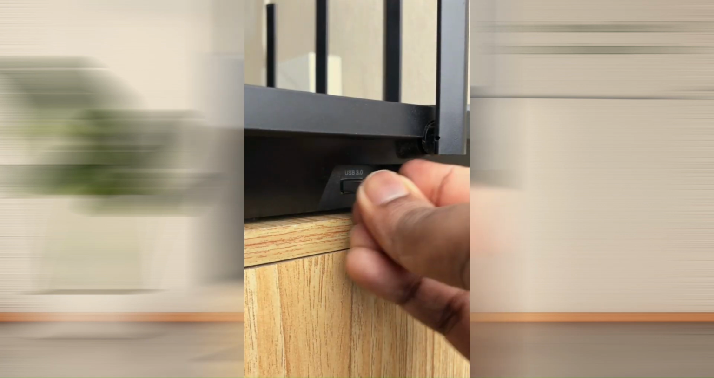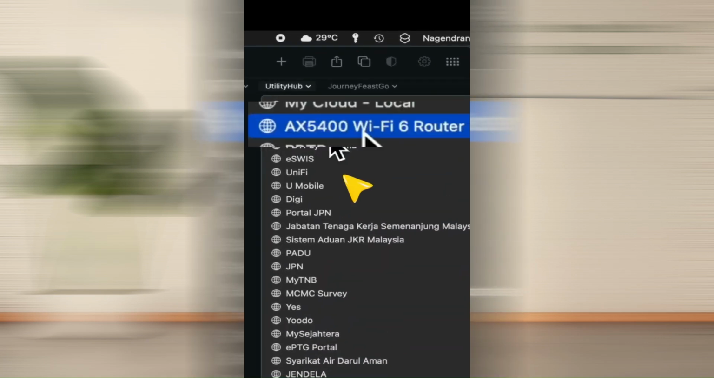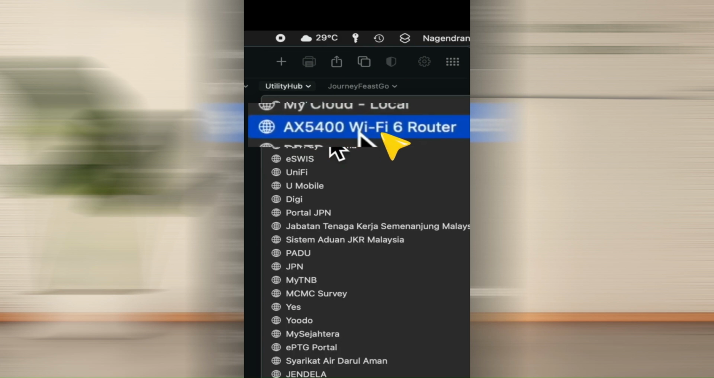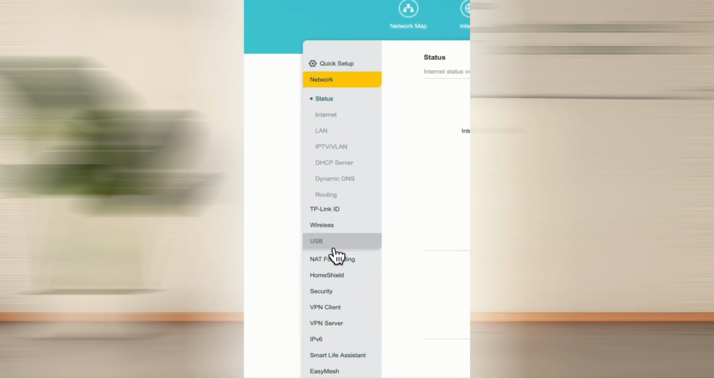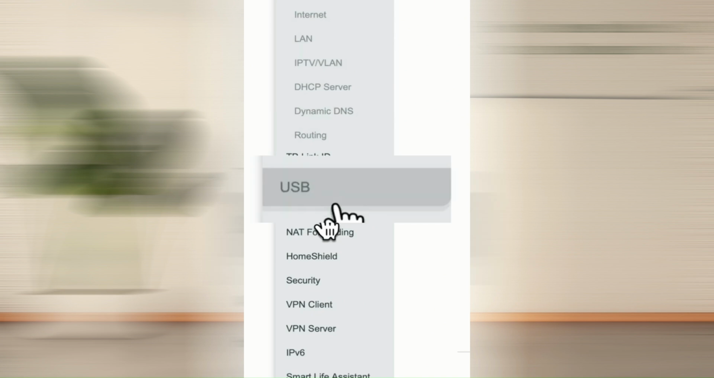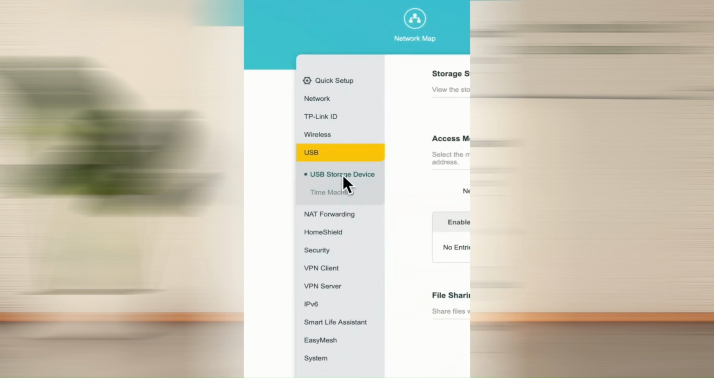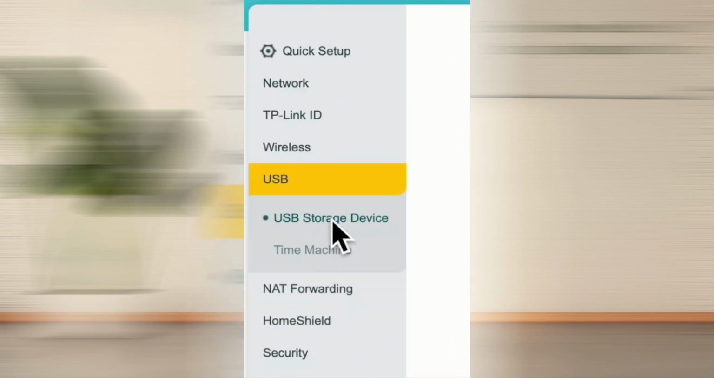At first, just plug in your USB drive and go to your router settings. And remember, your router's web interface may look different. Now go to the USB section. Hit USB storage device.